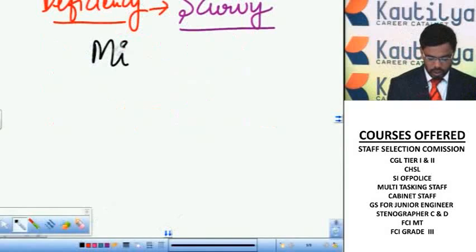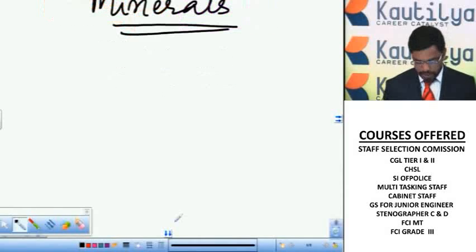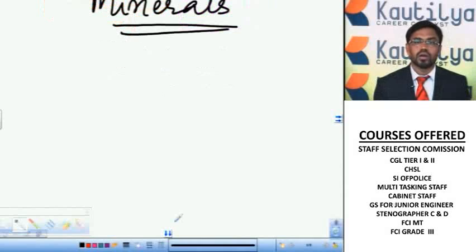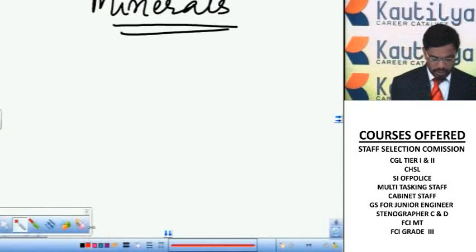Next, let us discuss about the minerals. So these minerals, they are also required in very minute quantities. They also act as the structural components of various organs, and they also act as cofactors for proper functioning of various enzymes. So these minerals are required in small amounts, but they play a vital role in the metabolism. That's why these minerals are also called as essential nutrients. So let us see some important minerals.